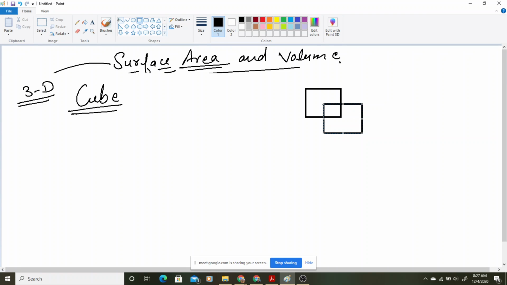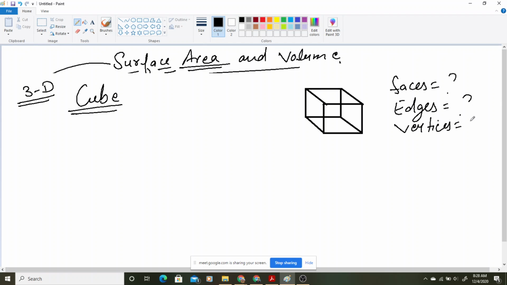Now just see, this cube is having all its length, breadth and height equal. See, in 6th or 7th standard maybe you have studied these things about the three-dimensional shapes, their vertices, their edges, their faces, right? See, you all know how many faces it is having, how many edges it is having, how many vertices it is having. Okay, we will discuss about these things also. हम इनके बारे में भी discuss करेंगे.